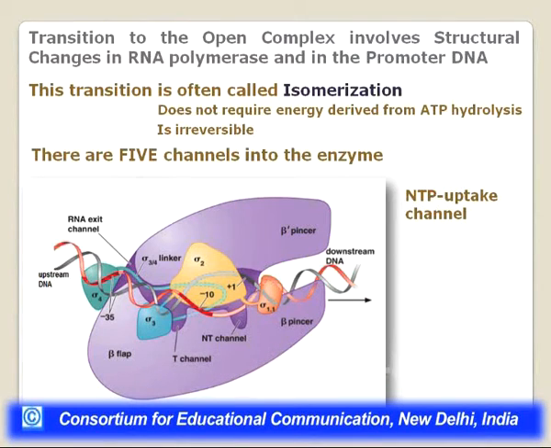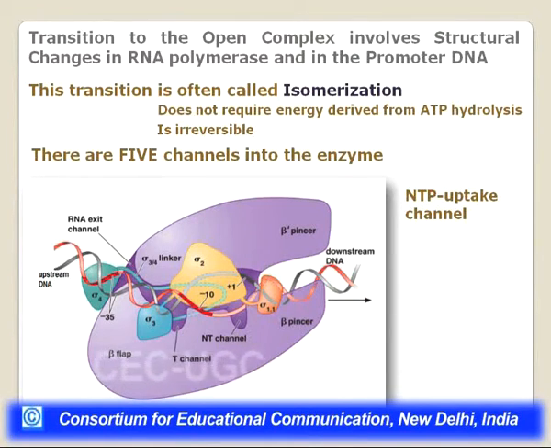RNA polymerase is basically a claw-shaped structure, similar to the DNA polymerase again, and the pincers are formed by the beta and beta prime subunits. At the base of the two claws you can see the active site cleft. So the entire activity will take place at the base of the beta pincer.